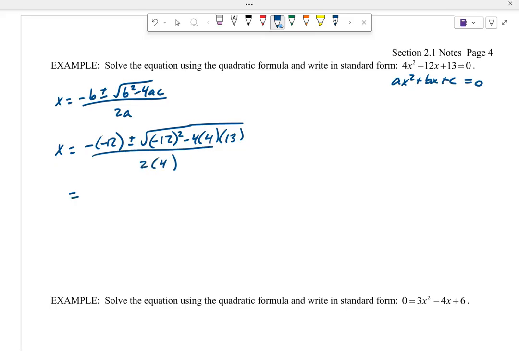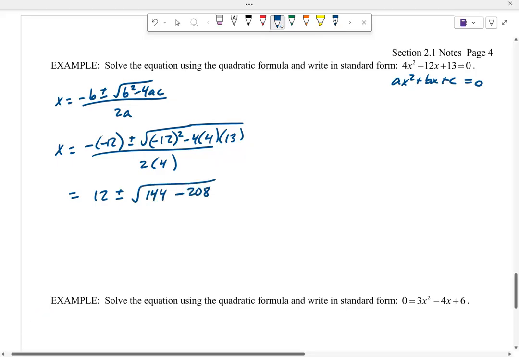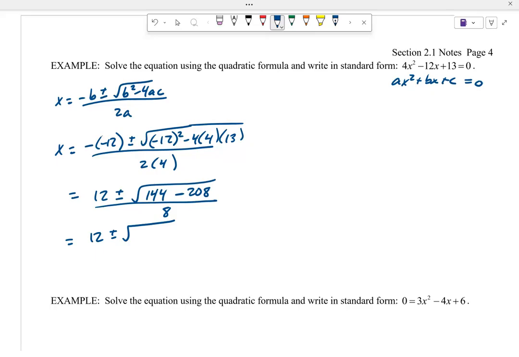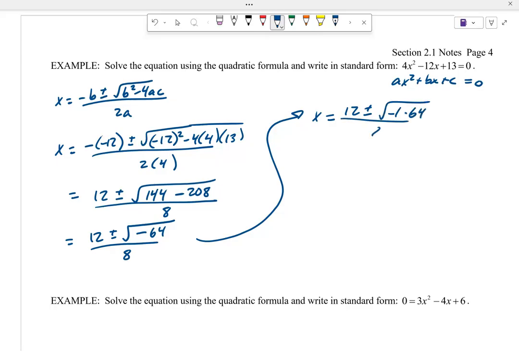Is 4. So we've got 12 plus minus, I've got 144 minus, so I've got negative 64. I say square root of negative 1 is i, square root of 64 is 8.